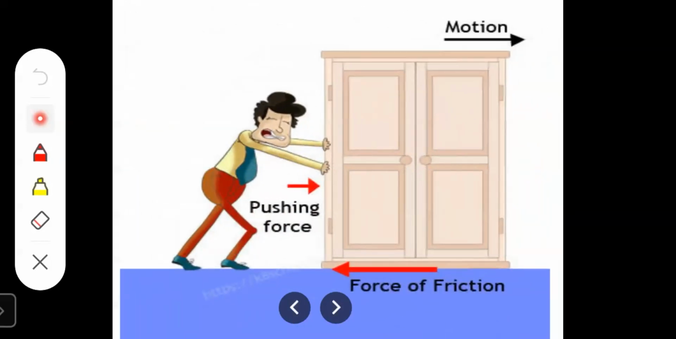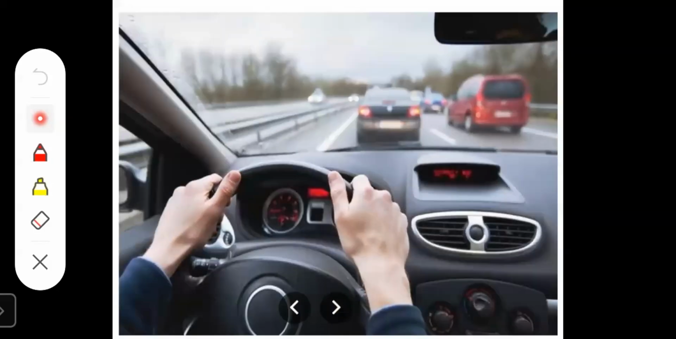See, pushing, force of friction. The angle and the position of the object affect the volume of the frictional force. Some examples of frictional forces are driving a vehicle on a surface. We drive the vehicle on the road, so the road surface and the wheels of the car together create frictional force.